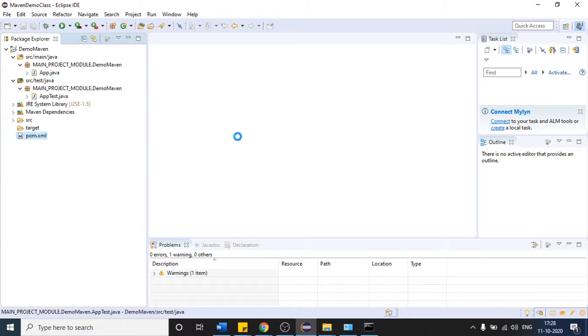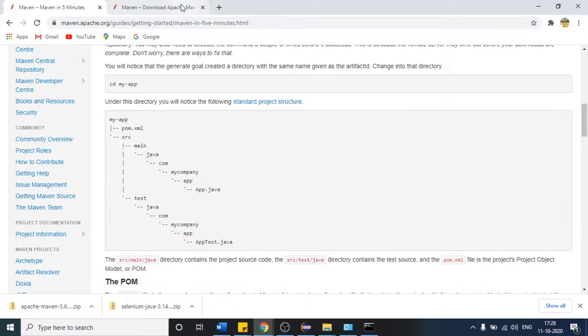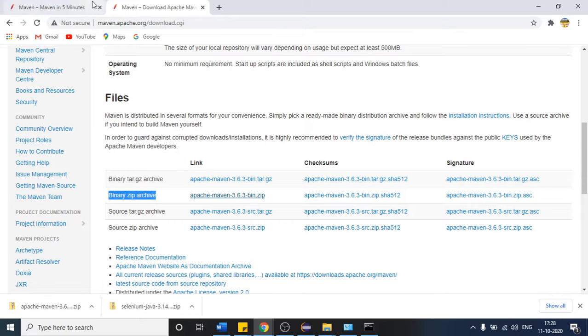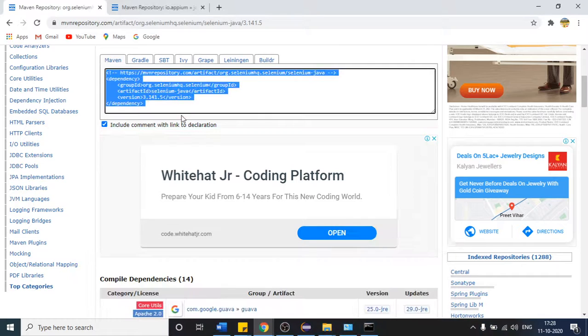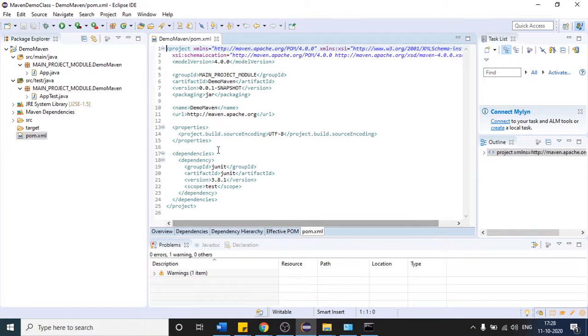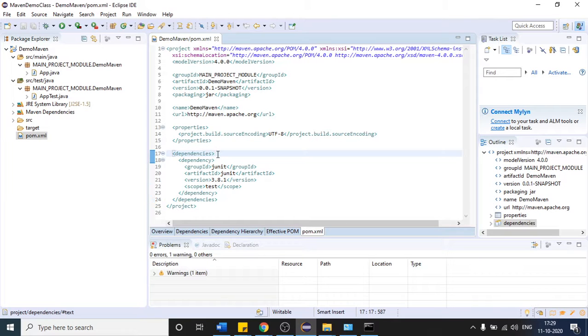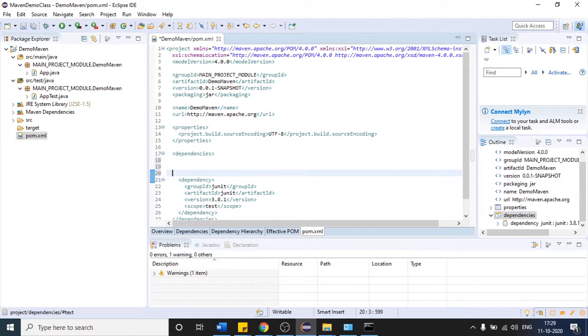If I open this, in this file only we put whatever dependency we require. If I want to get the Selenium jar, I can get it from here. Copy this. If I want to work with Selenium, copy this and place it in this. You can see dependencies, right? I want Selenium dependencies, so by default it is providing this one. If you want to remove it, you can, but let me not remove it.